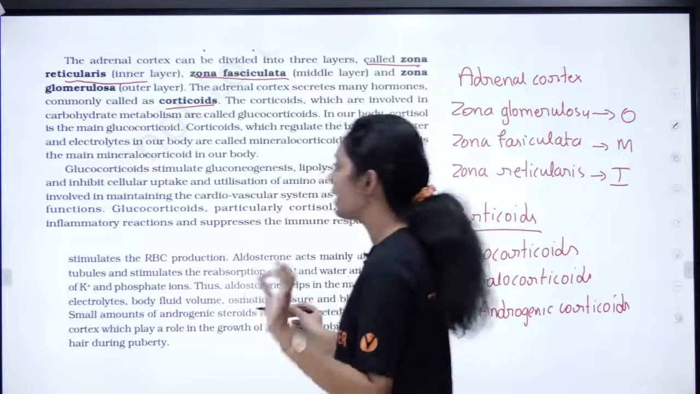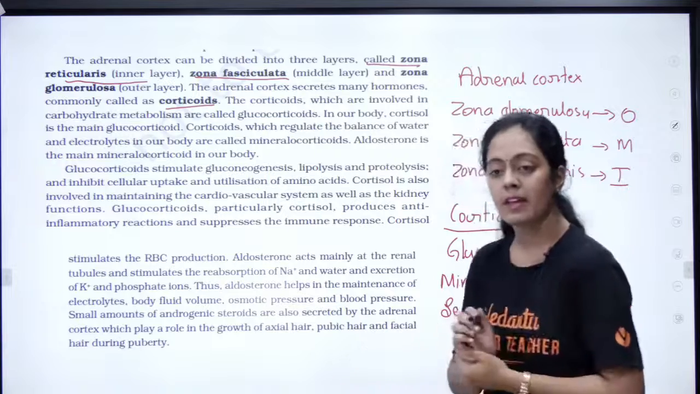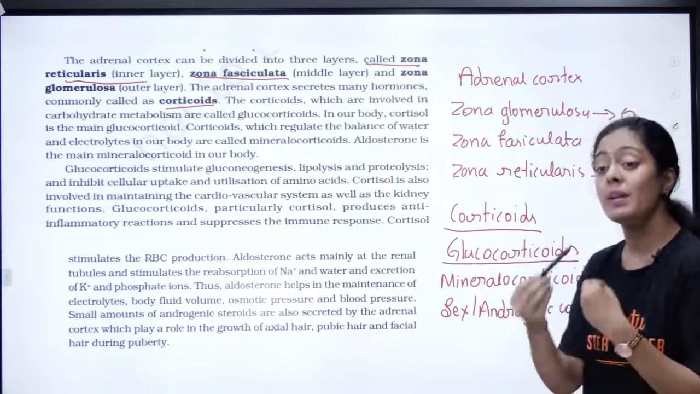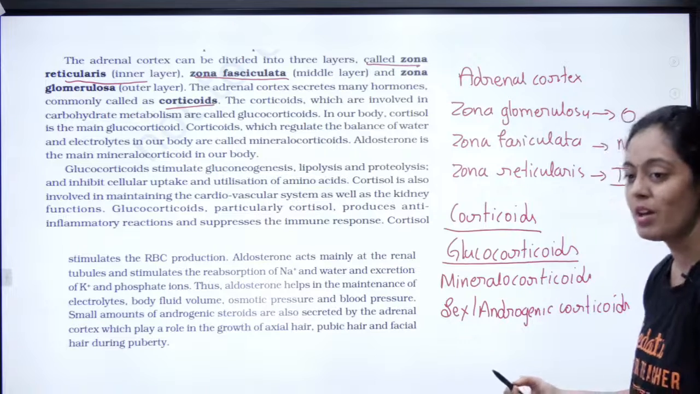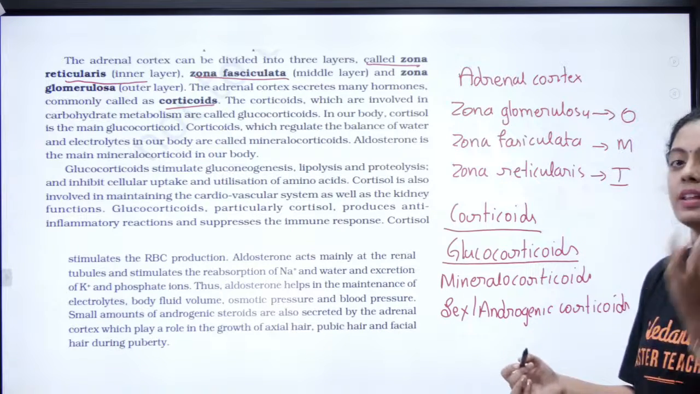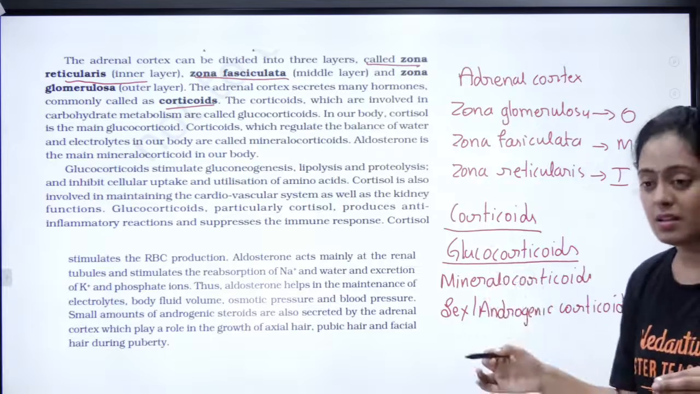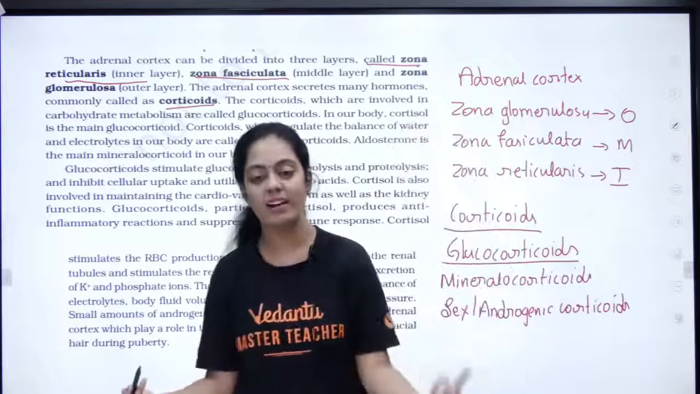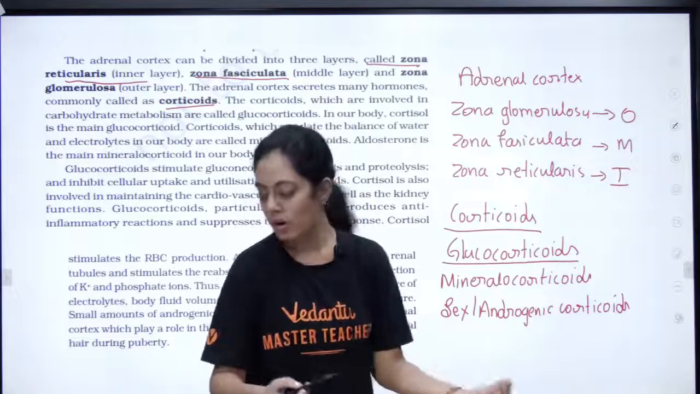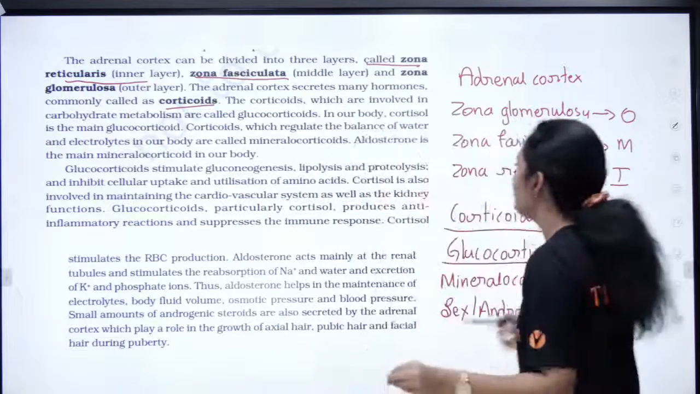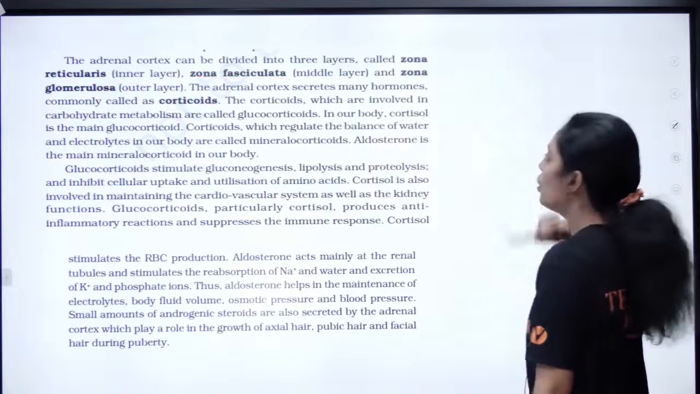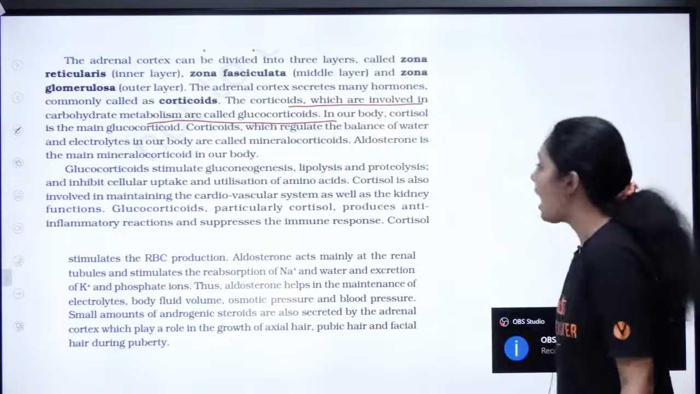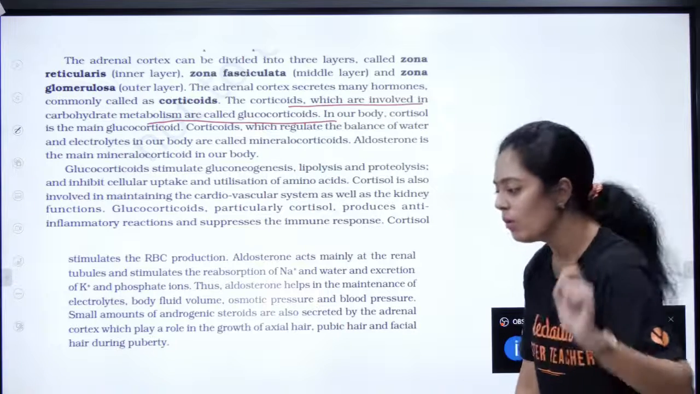Can we continue now? Can we see one by one? Yes. So what do glucocorticoids do? Very simple. They help in the metabolism of carbohydrates. What do mineralocorticoids do? They help in the mineral balance. Then you have androgenic corticoids, which help in maintaining the androgenic characters or sexual characters. Now we shall see the very first corticoid, that is your glucocorticoid. Carbohydrate metabolism is called gluco.